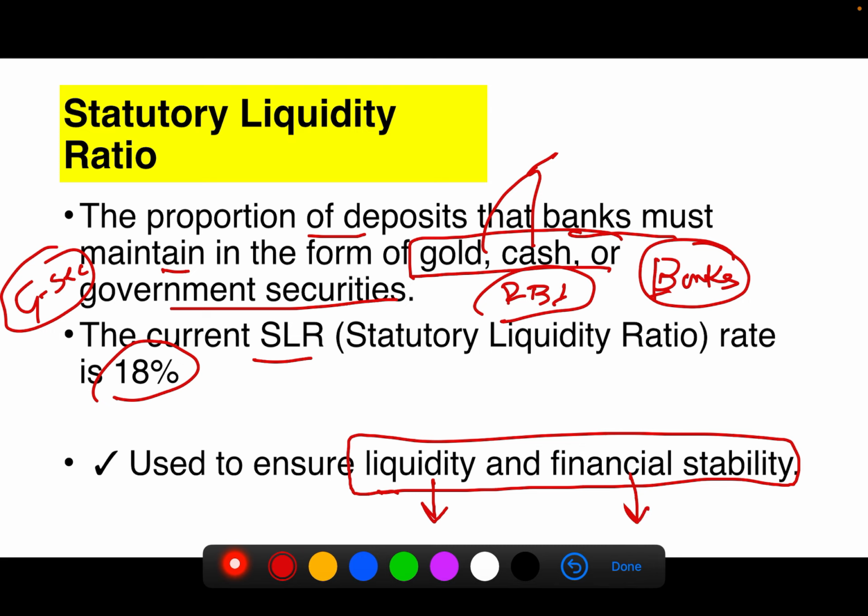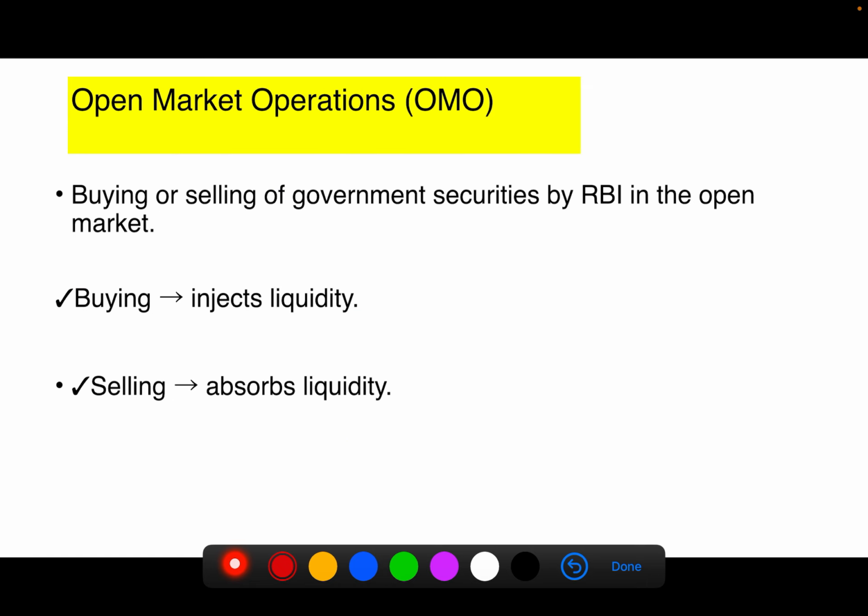Because if there is no SLR provision, then banks will advance more loans by overreaching their limit. This may cause harm to the financial stability of the banking system, and banks are the backbone of the economy. So to maintain financial stability, this SLR rate is very important.